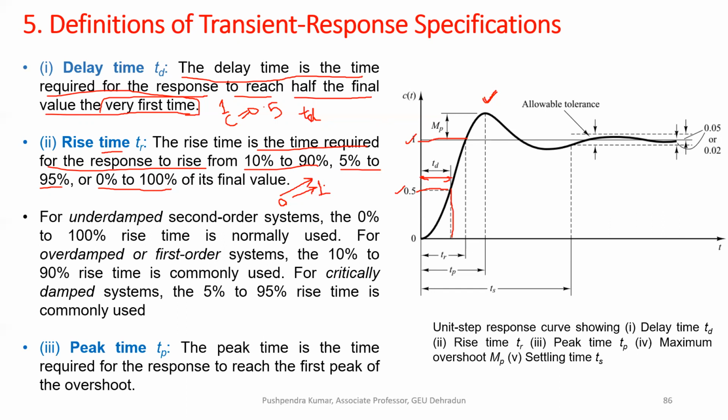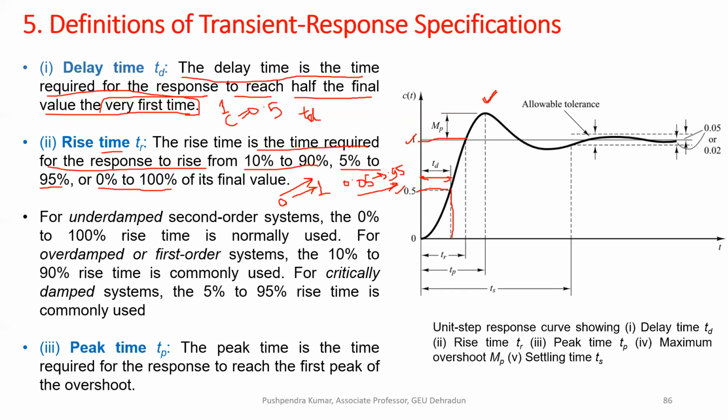If you move from 0.05 to 0.95, then you can say you are moving from 5% to 95%.